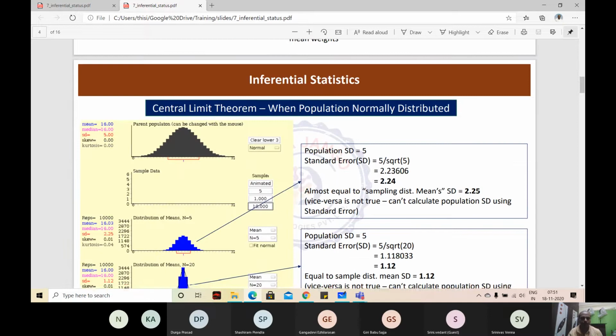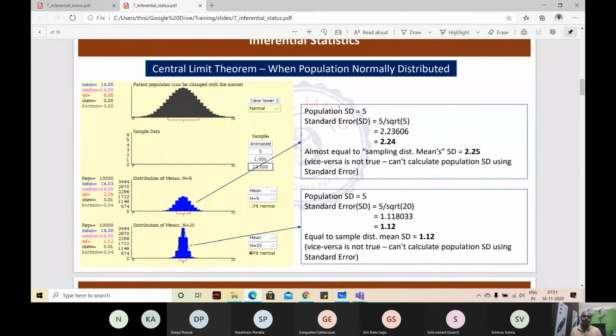Right? That is central limit theorem. So let us look at one example now. I will actually run a video which will have a normally distributed population from where we'll take multiple samples and then try to do a sampling distribution plot, a distribution plot of the means, and it's going to be normally distributed.